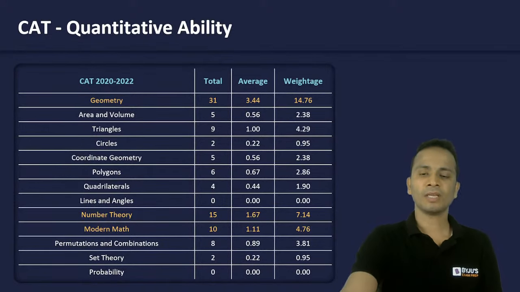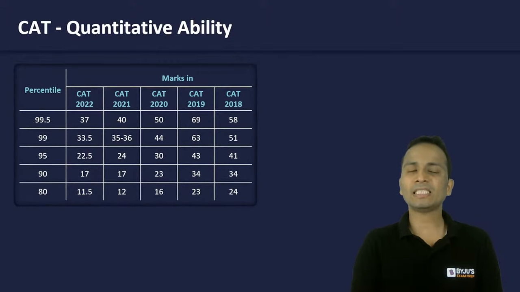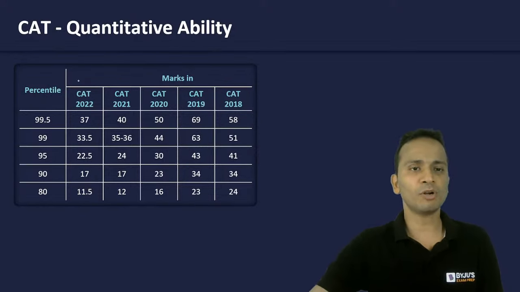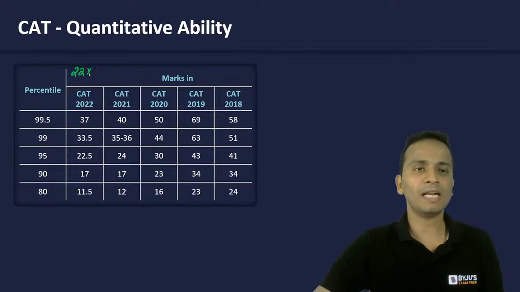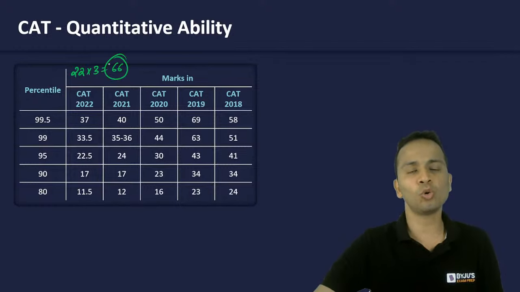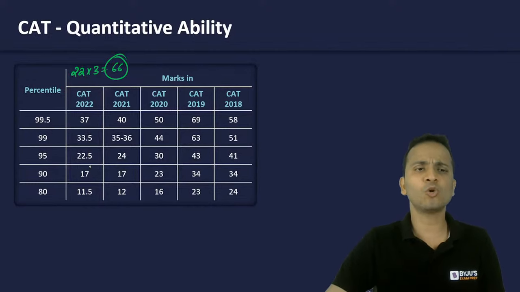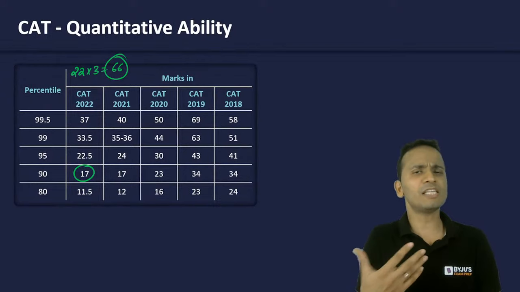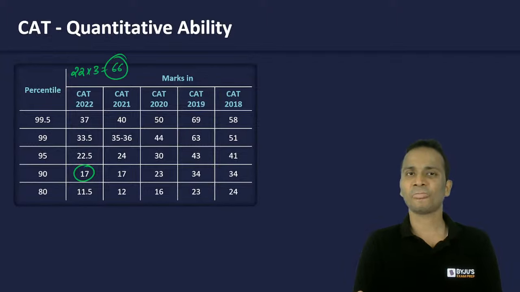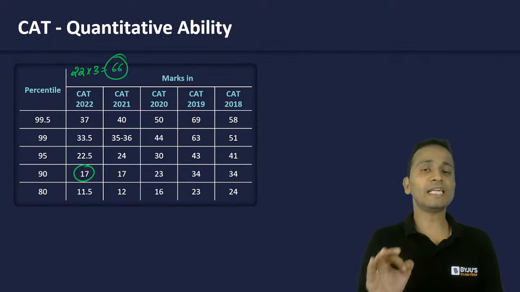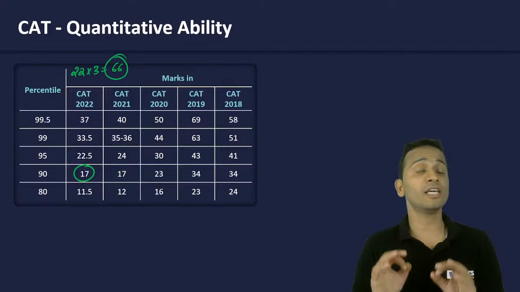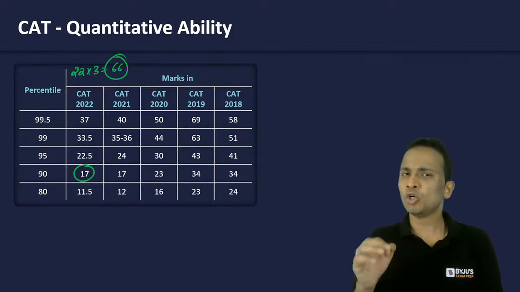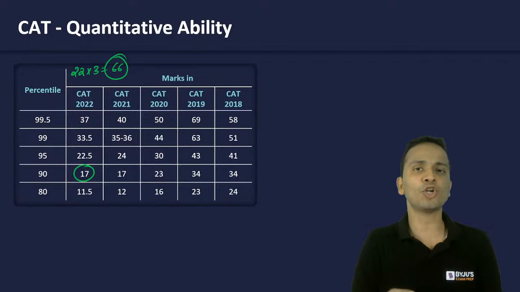Now, looking at score versus percentile only for the QA section of CAT. The total number of questions last year was 22 multiplied by 3, that is 66 total marks. Any person who has scored 17 marks, this is marks, not the number of questions, that means effectively around 6 questions correct, will get 90 percentile plus in the QA section. So 17 marks, 6 questions, are enough to clear the sectional cutoff of every top B school.